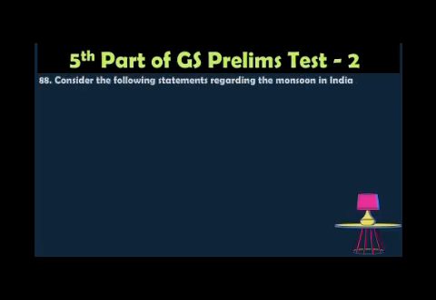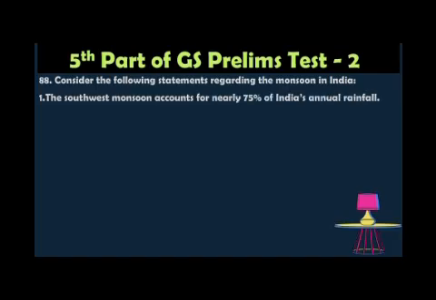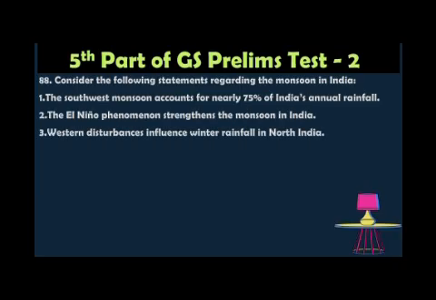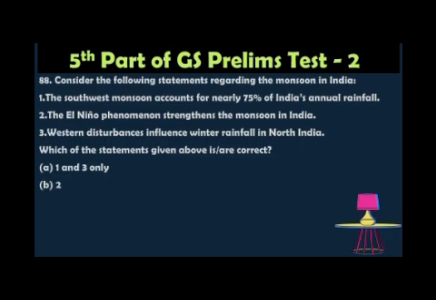Question number 88. Consider the following statements regarding the monsoon in India. 1. The southwest monsoon accounts for nearly 75% of the annual rainfall. 2. The El Nino phenomenon strengthens the monsoon in India. 3. Western disturbances influence the winter rainfall in North India. Which of the statements given above is correct? Option A 1 and 3 only. Option B 2 and 3 only. Option C 1 and 2 only. Option D 1, 2 and 3. The correct answer is 1 and 3 only.